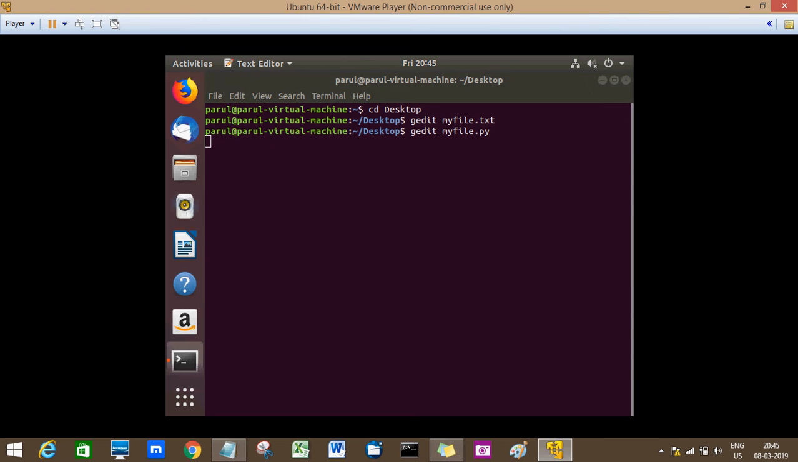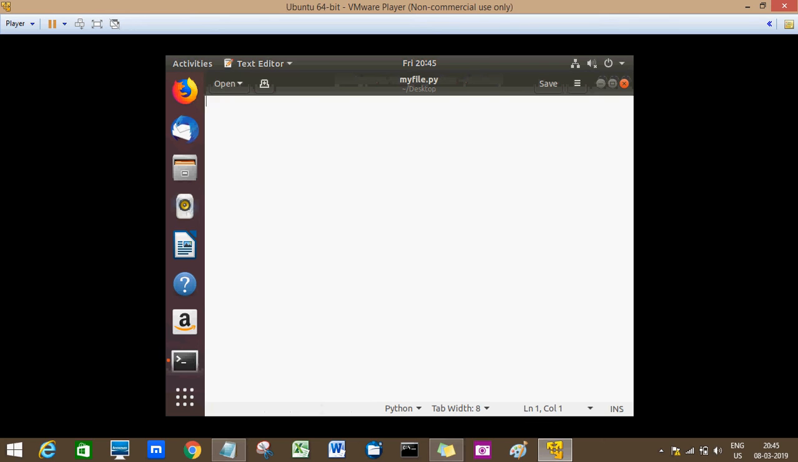Open function has two parameters. One is the file name, another one is the mode. And since the mode is read mode, I don't really need to give the mode, because read mode is the default mode. So myfile.txt, and this open function returns a file object. So I'll use a file handler here. So f is the file handler.